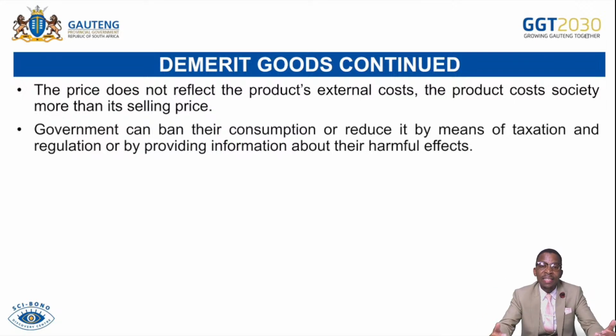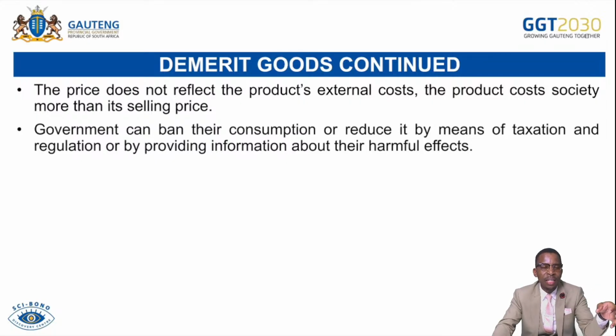For that reason, that is state regulation trying to ensure that these goods are undersupplied. Some drugs are illegal in South Africa. They are not supplied in the formal market. And then also, some drugs need what we call a prescription. Then we talk about firearms as a part of demerit goods. They are not simply provided.